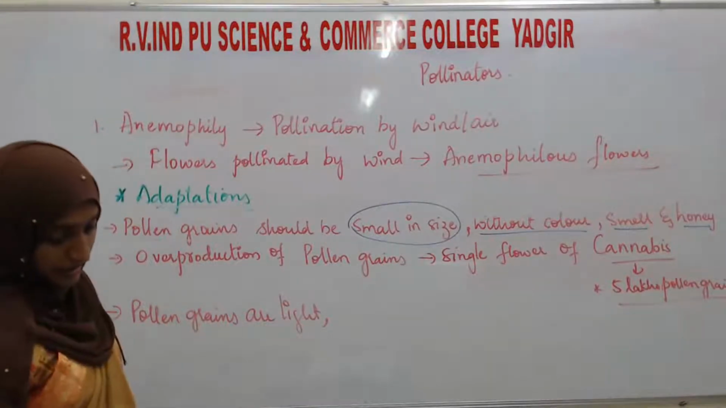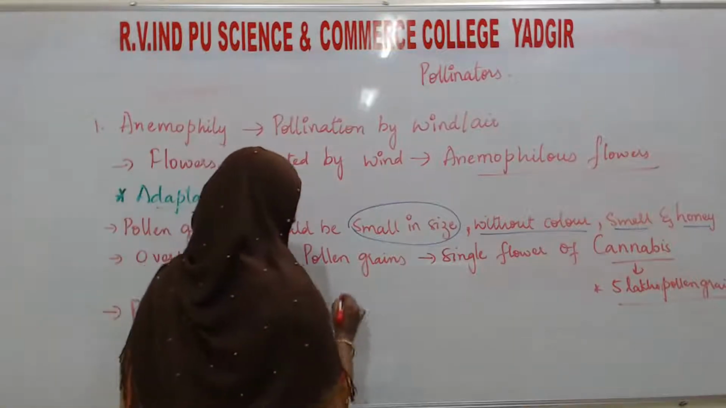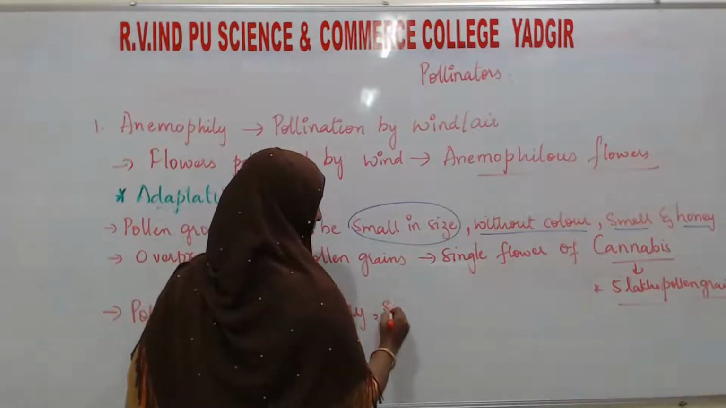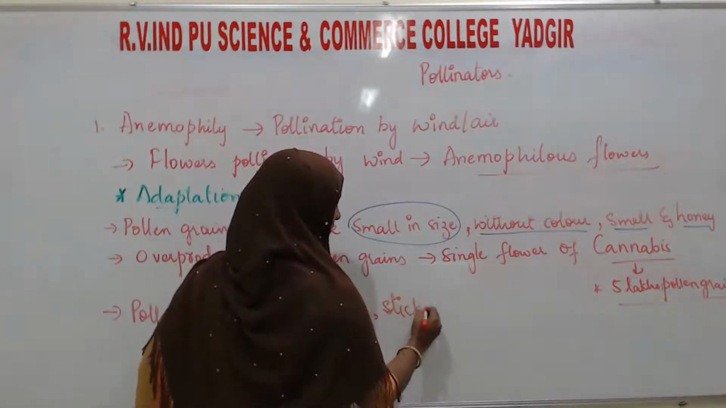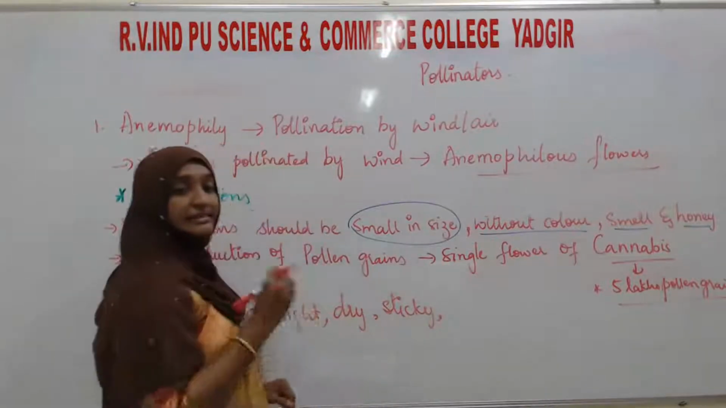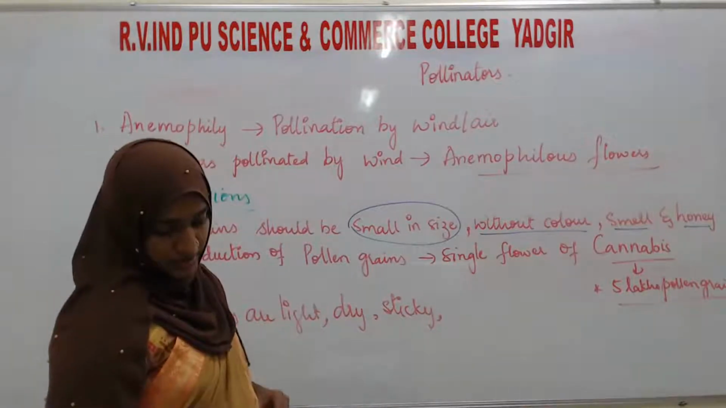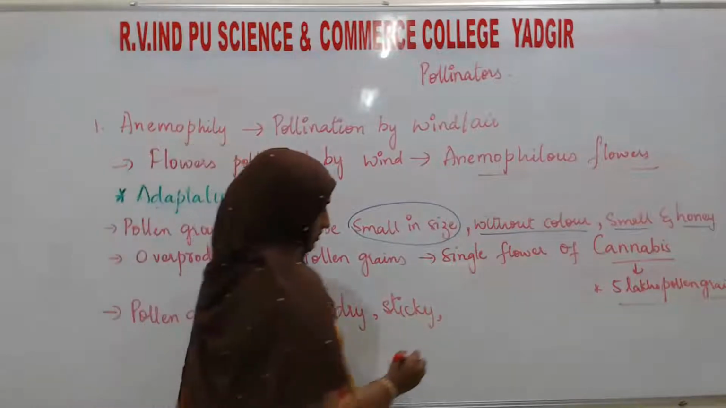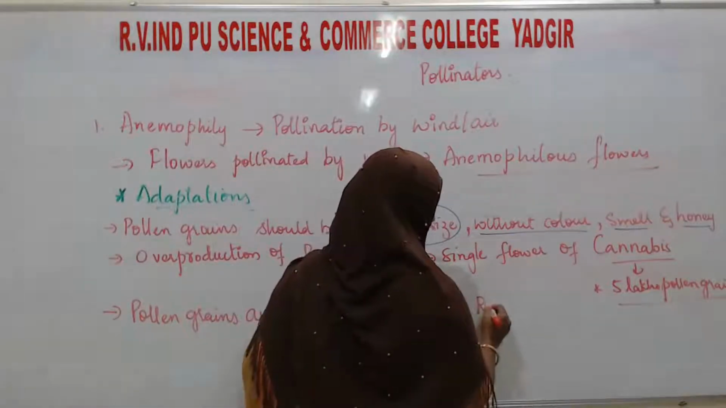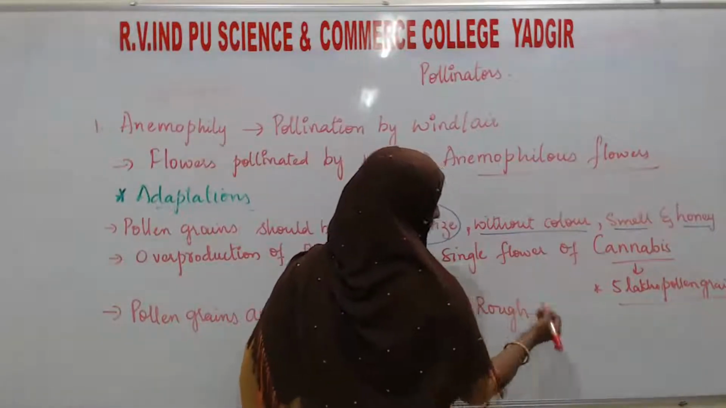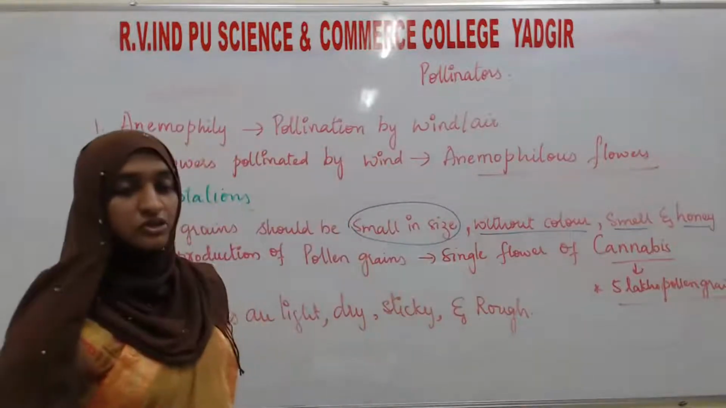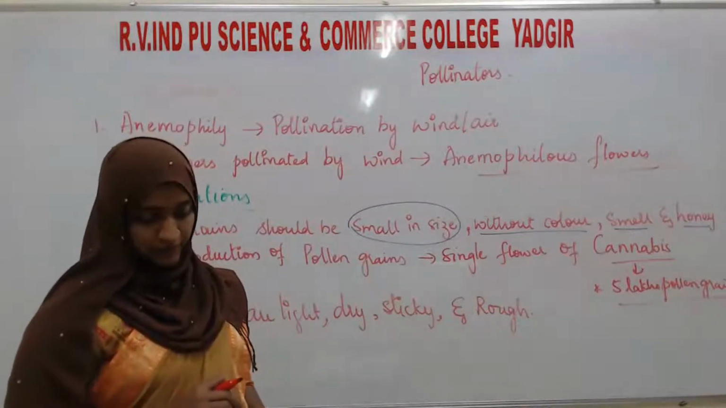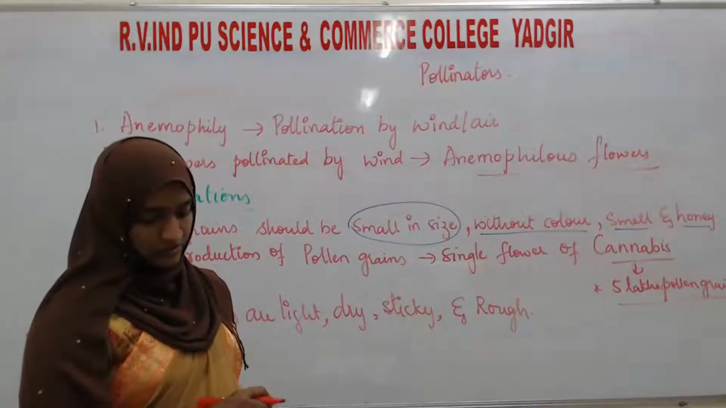It should be light, dry, sticky, so that it can easily stick to the stigma. Dry, sticky and rough. The surface of the pollen grain should be rough. Okay, this is one adaptation.